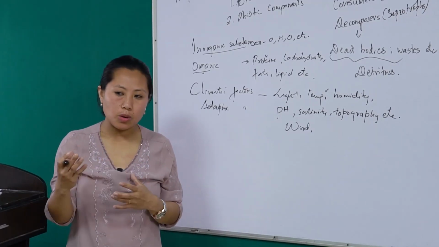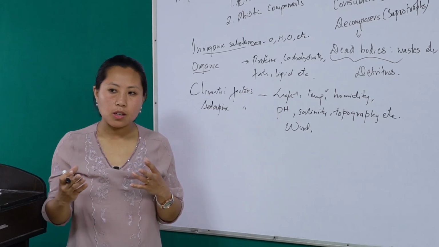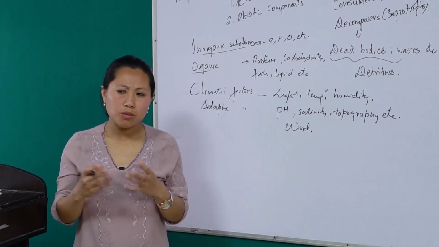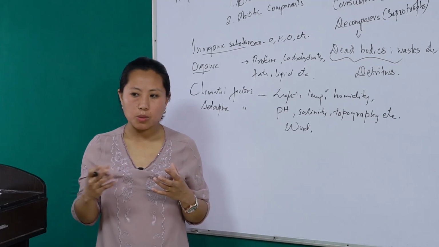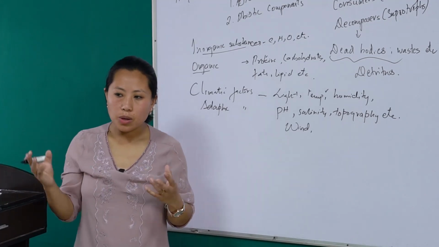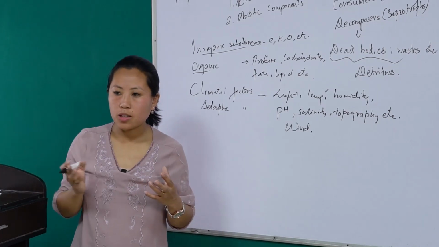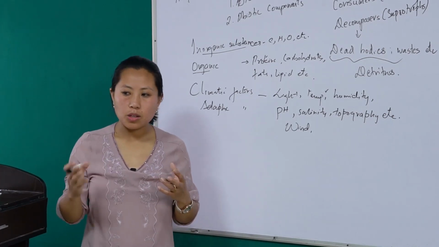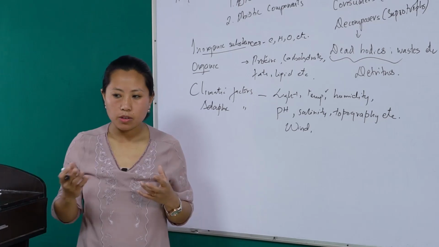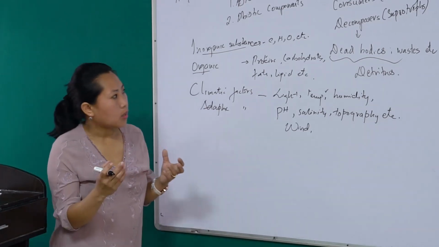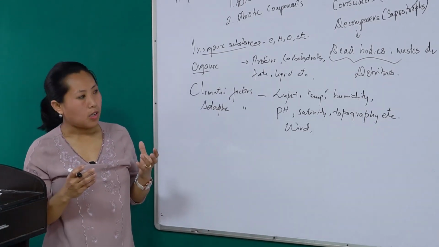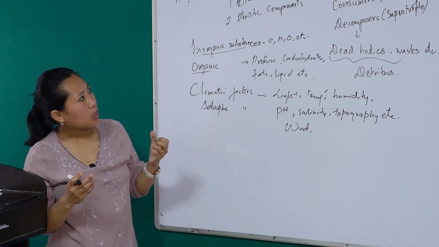Another thing is the dispersal of seeds. Many of the seeds are dispersed by the wind to far away places, so that the plants can colonize different ecosystems, or they can colonize different geographical areas. So these are some of the abiotic factors which influence the biotic components.